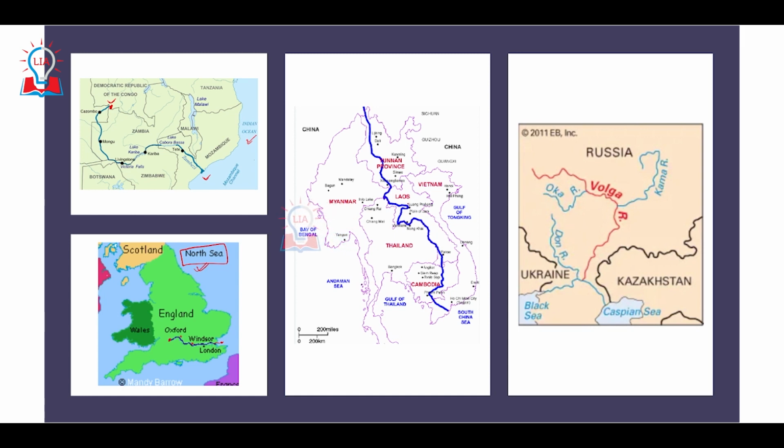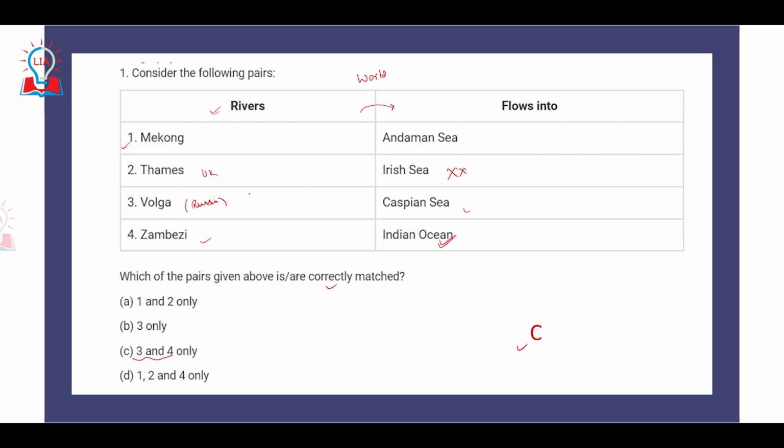Third is the Mekong River. The Mekong River originates somewhere in China, flows across Laos, Thailand, Cambodia, and finally drains into the South China Sea. If you take a look at the map, the Andaman Sea is situated to the west of Thailand, while the Mekong River drains into the South China Sea. So the match of Mekong and Andaman Sea is also incorrect.